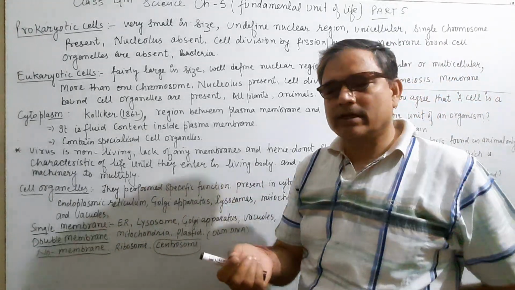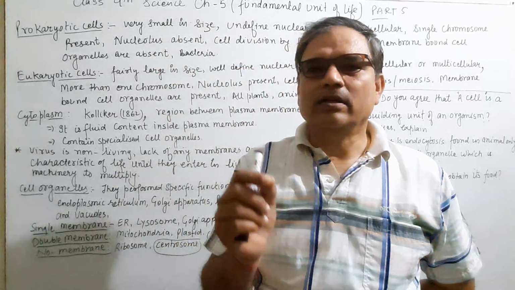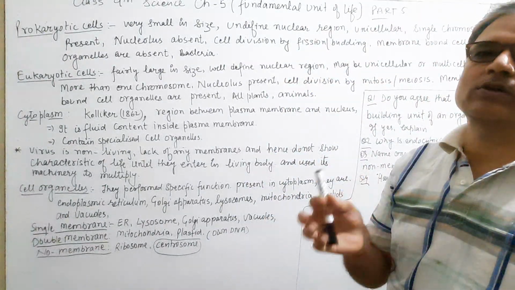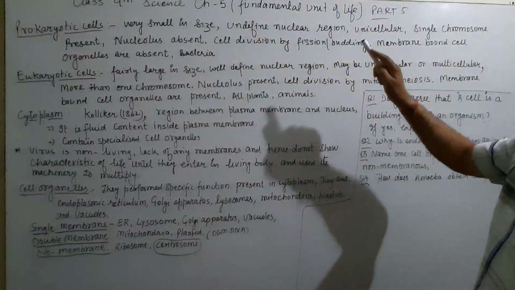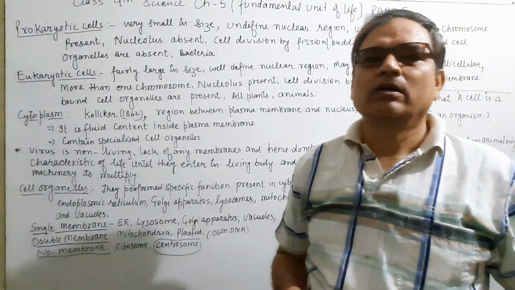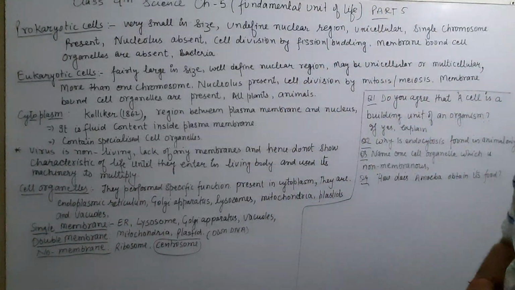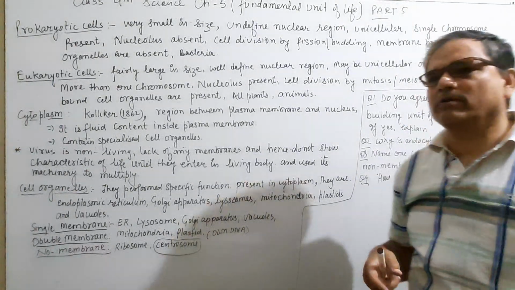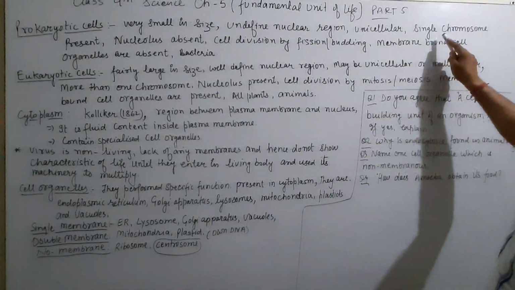When the nuclear region is not well defined, then we generally use the word nucleoid. It means a nucleus is not present because the nuclear region is not well defined, due to the absence of a nuclear membrane. Unicellular: most of the prokaryotic cells are unicellular. Unicellular are those organisms which have only one cell. It means all the functions are performed by a single cell.